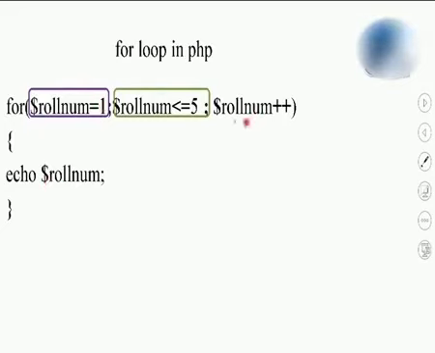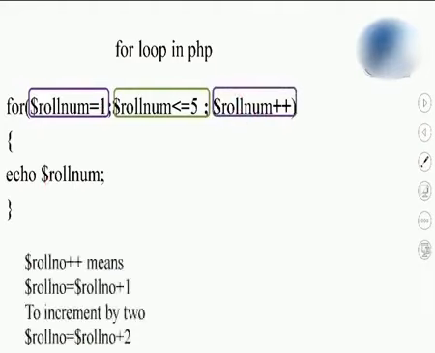After that it will come to the increment part, and it is going to increment the roll number by 1, because roll number plus plus means roll number is equal to roll number plus 1. If you want to increment the variable by 2, you are not going to write plus plus. You will write roll number is equal to roll number plus 2. And if you want to increment by another number, obviously that number or a variable name you can write here.